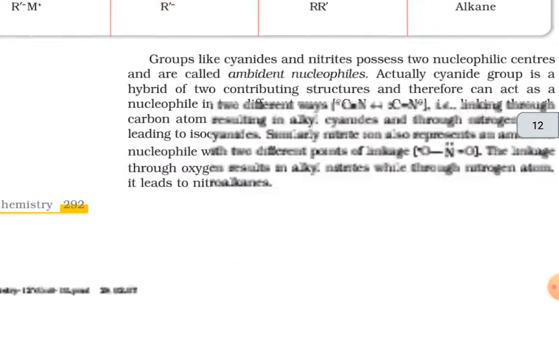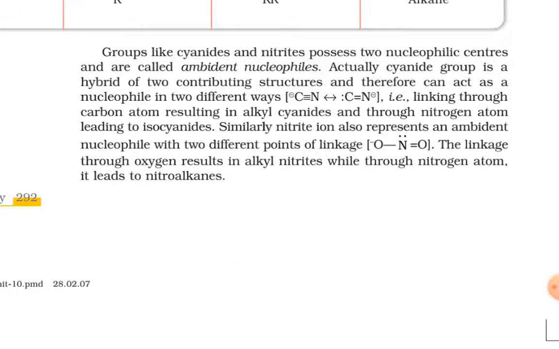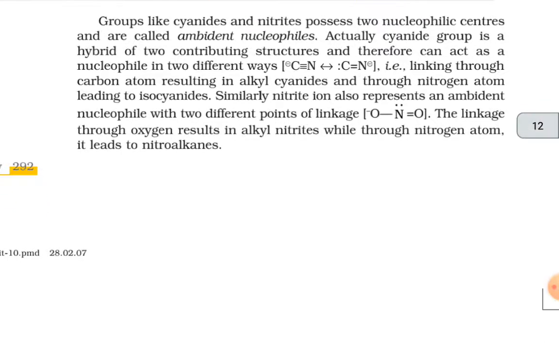Groups like cyanides and nitrites possess two nucleophilic centers and are called ambident nucleophiles. Actually, the cyanide group is a hybrid of two contributing structures and therefore can act as a nucleophile in two different ways. C≡N minus as well as C=N minus, that is, linking through the carbon atom resulting in alkyl cyanides and through the nitrogen atom leading to isocyanides.